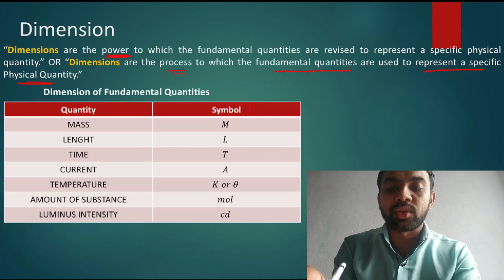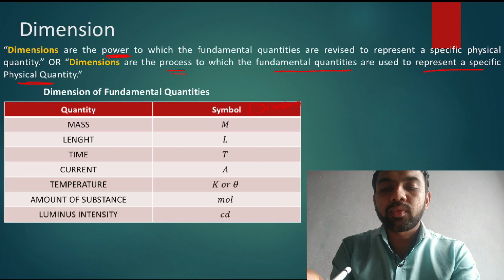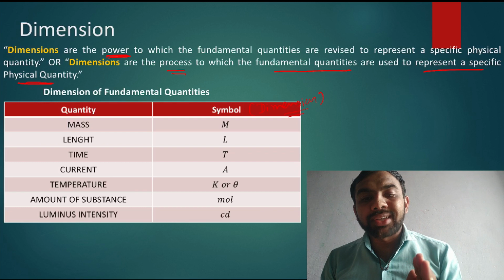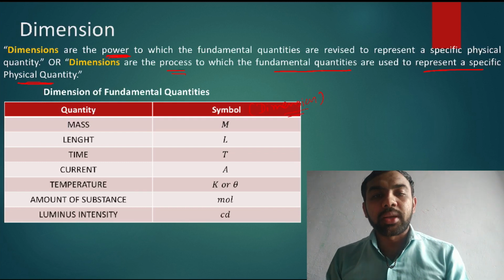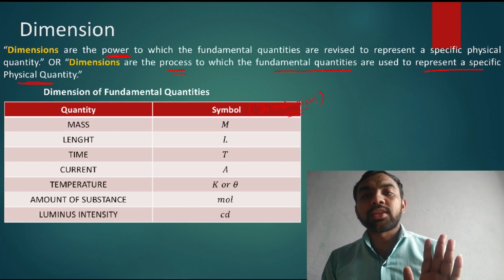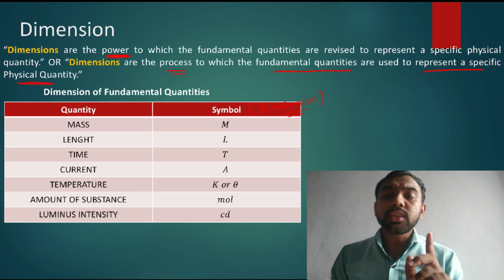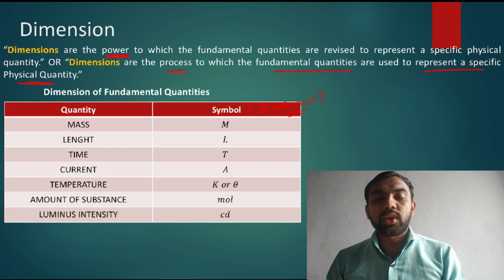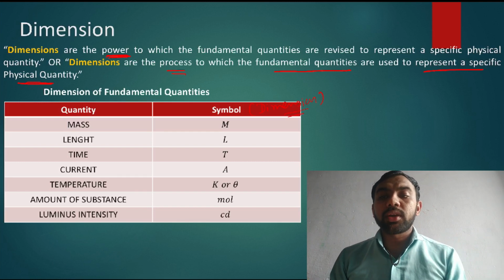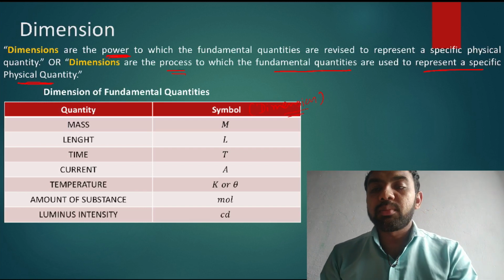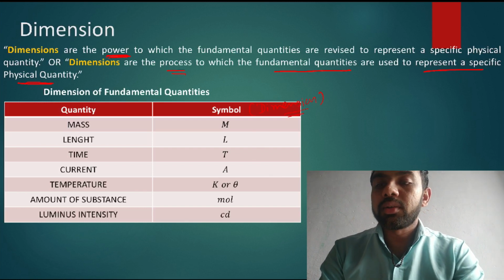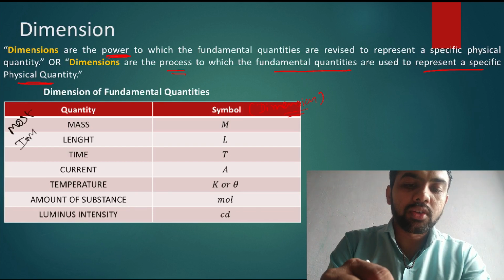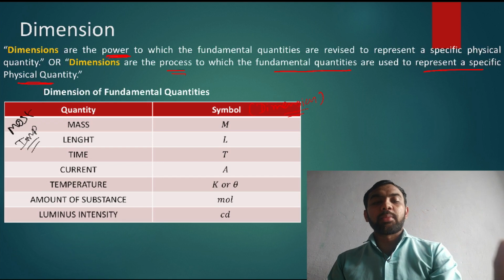Symbol means dimension here. If you see anywhere the mass is present, you just replace it by capital M. If you see anywhere the length is present, you replace it by capital L. If you see anywhere the time is present, you replace it by capital T, and so on. So remember this table properly, because it is the most important table for this dimension topic.